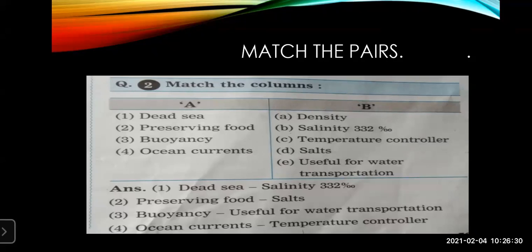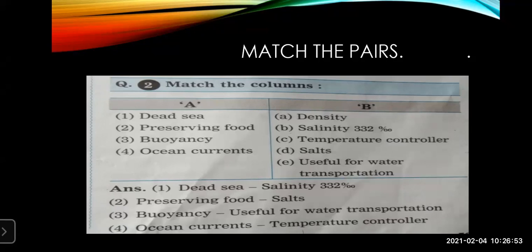Now, how are you going to write the answer of these match the column? When you are writing the answer, as I told you, you're not going to join them by arrows. Nobody has the time to see your arrows and check where they start and where they end. So never do it, because the examiner is going to give you 0 when you join them with arrows. So this is the wrong way.